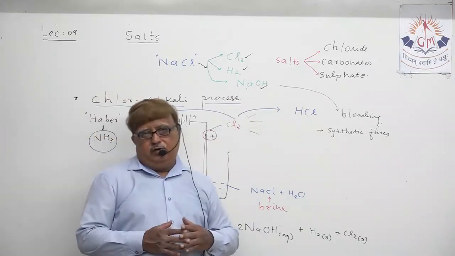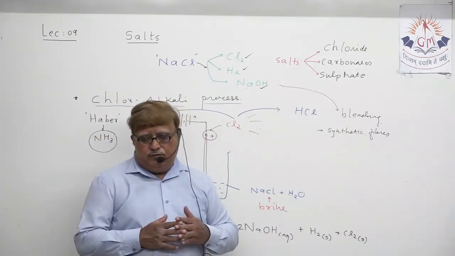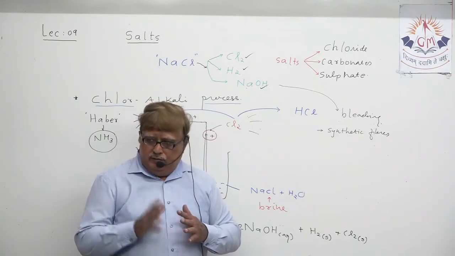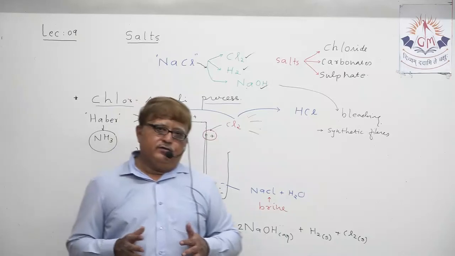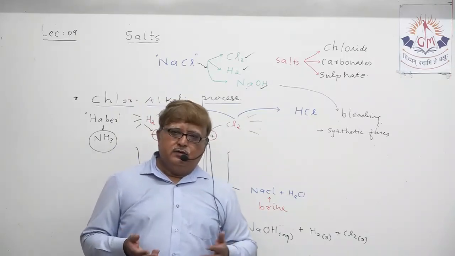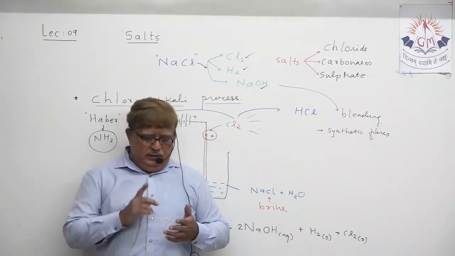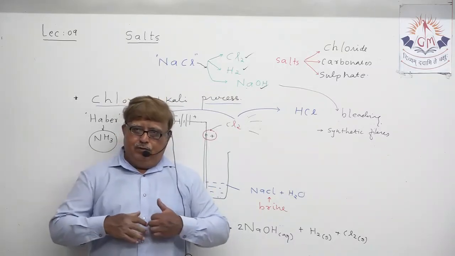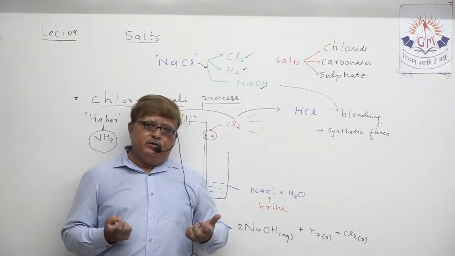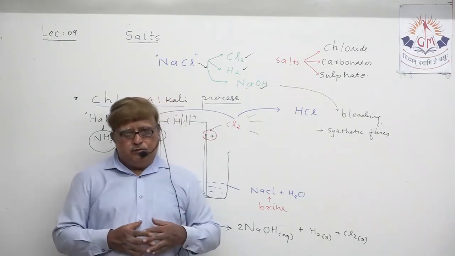So three products are obtained. One is sodium hydroxide, one is hydrogen, and one is chlorine gas. All three products which we have obtained, NaOH, Cl2, H2, have got their individual importance and individual uses also.